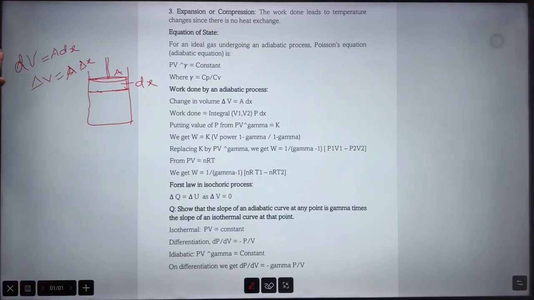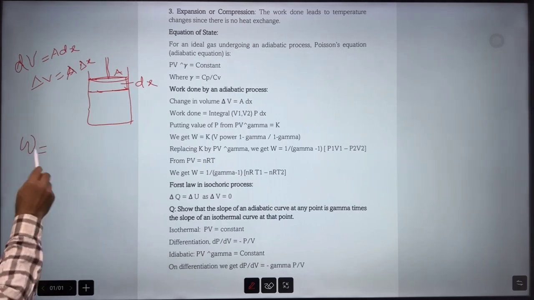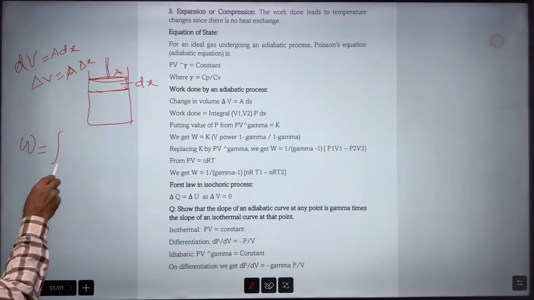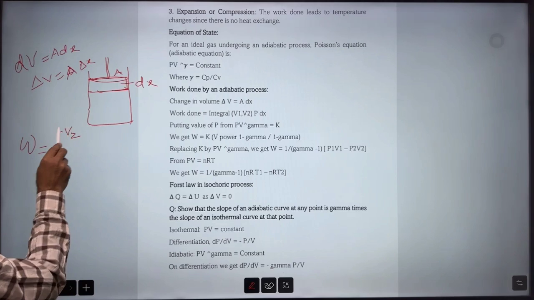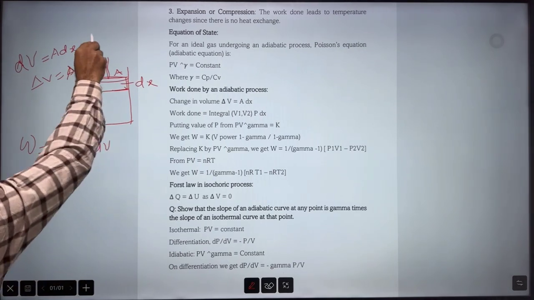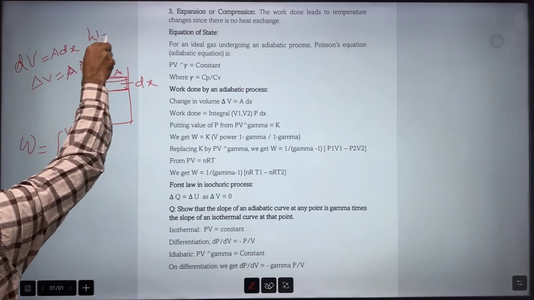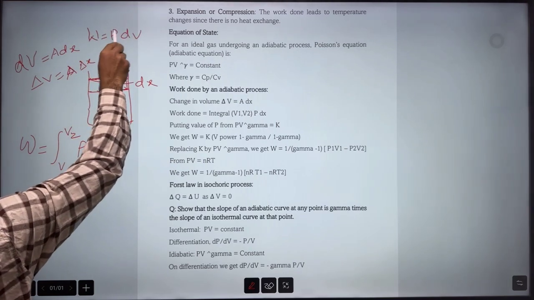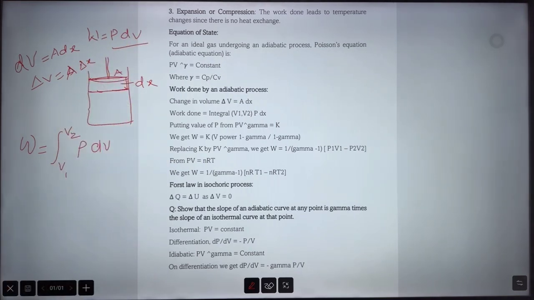Here our concern is with dV, so don't write delta. Now again work done can be found by the same formula, integration from V1 to V2 of P dV, right? Because you know work done is equal to P dV, correct?